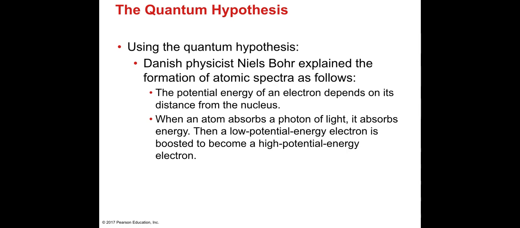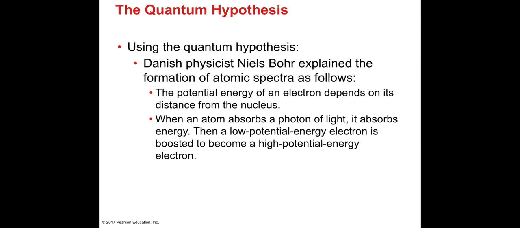Now, using the quantum hypothesis, you have another scientist, a Danish physicist called Niels Bohr. He explained that the formation of atomic spectra was as follows. The potential energy of an electron depends on its distance from the nucleus. When an atom absorbs a photon of light, it absorbs energy. Then a low potential energy electron is boosted to become a high potential energy electron.